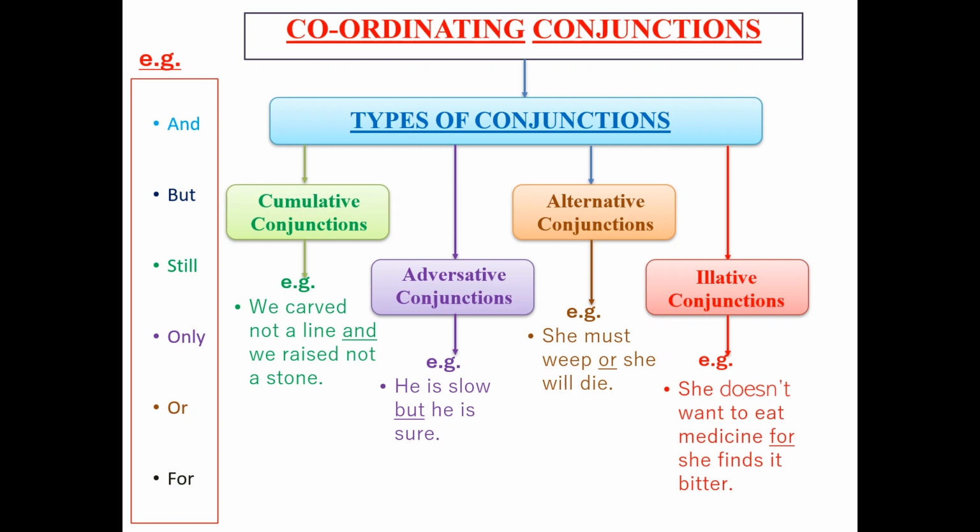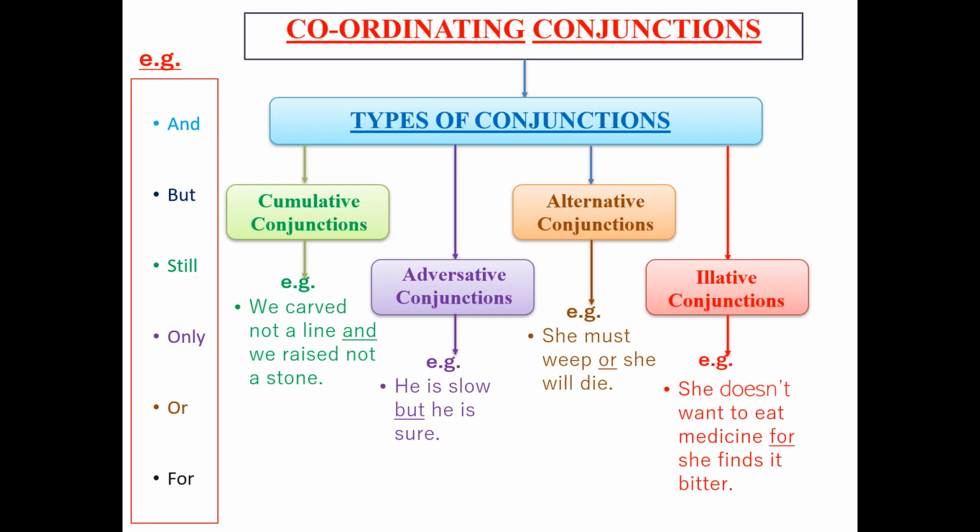We see, we carved not a line and we raised not a stone. Now, both of these sentences are independent. We carved not a line is an independent sentence. We raised not a stone is again an independent sentence, and we are joining it with the conjunction and, so it is a cumulative conjunction. Next one is adversative conjunction.